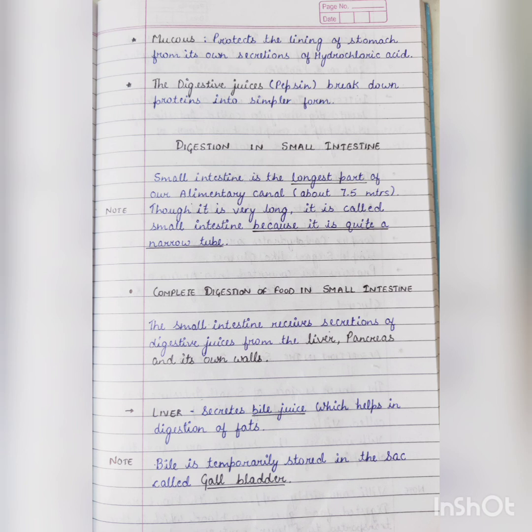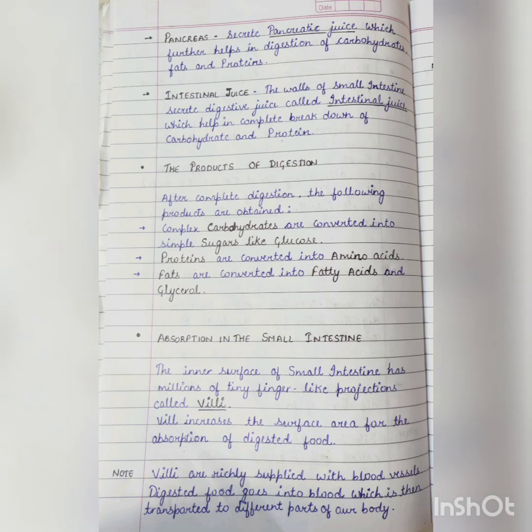As soon as partially digested food enters from the stomach into the small intestine, it receives secretions from other glands such as the liver and pancreas. The liver, which is the largest gland in the human body, secretes bile juice, which helps in digestion of fats present in our food, and the pancreas secretes pancreatic juices which further break down carbohydrates, proteins and fats into simpler substances.